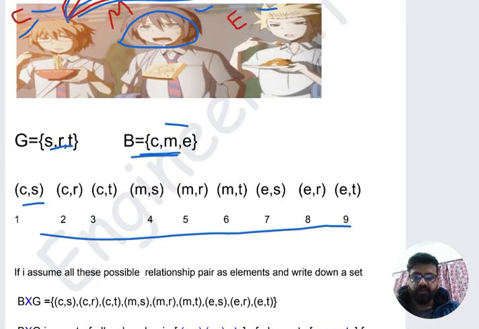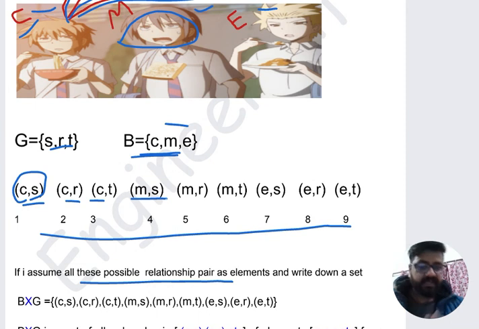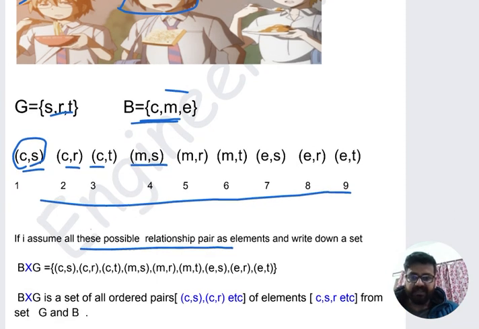If I assume all these possible relationship pairs as elements, listen carefully, if I assume this pair is an element, and in the same way I assume all the pairs as elements, then I can write down a set that will contain all these elements, and all the elements are pairs. So there are 9 elements, and basically they are the pairs. I have just formed them and written down the set.